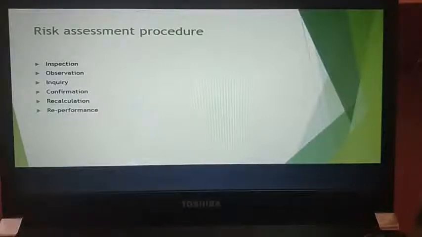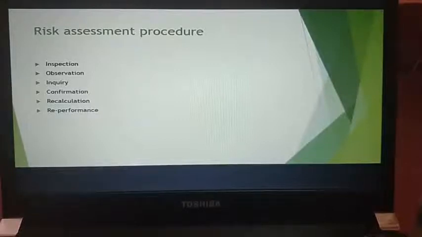Next, you have recalculation. You need to recalculate everything. Whatever information you have got, you need to see whether there is mathematical accuracy, whether the documents are actually accurate or not. Recalculation can be done either manually or electronically.